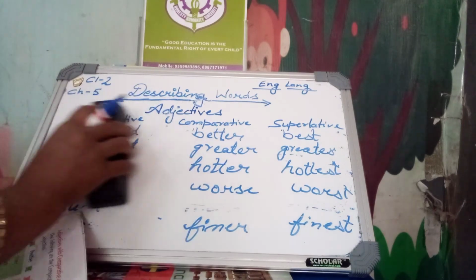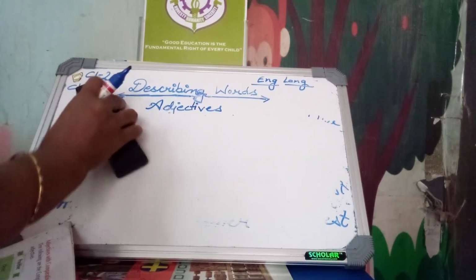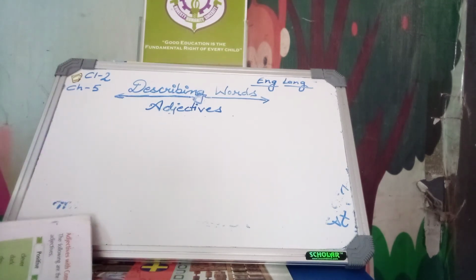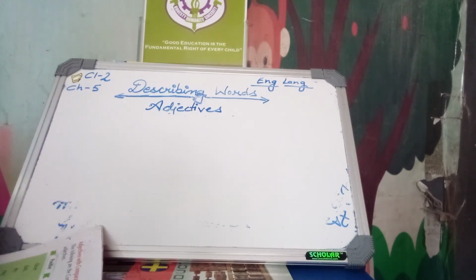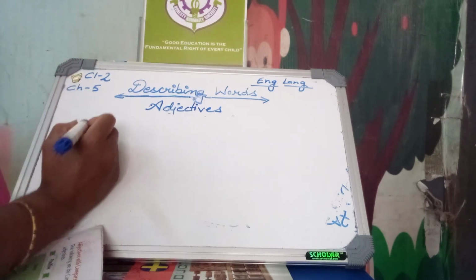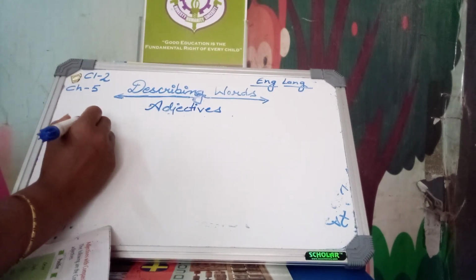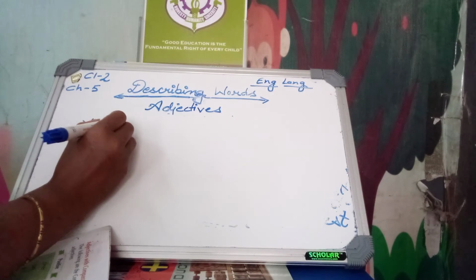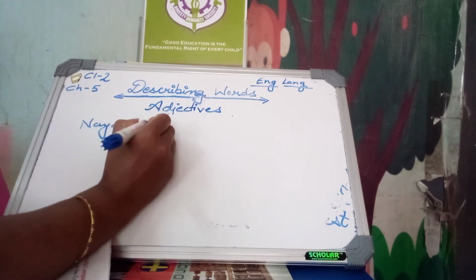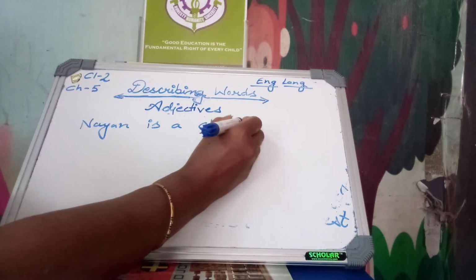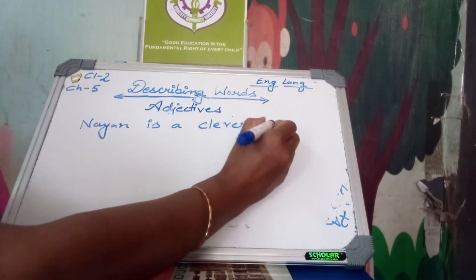I will give you some more examples of comparative and superlative degrees. If we are talking about one boy, Nayan is a clever boy.